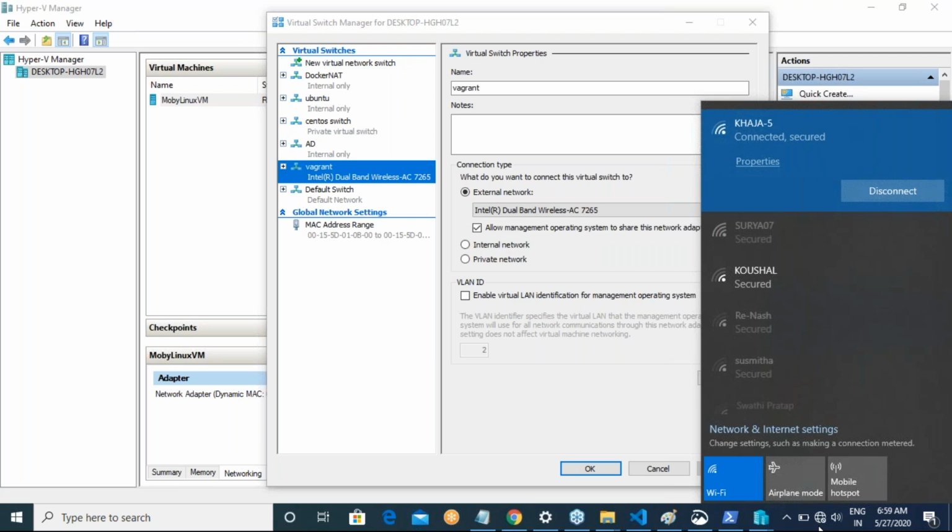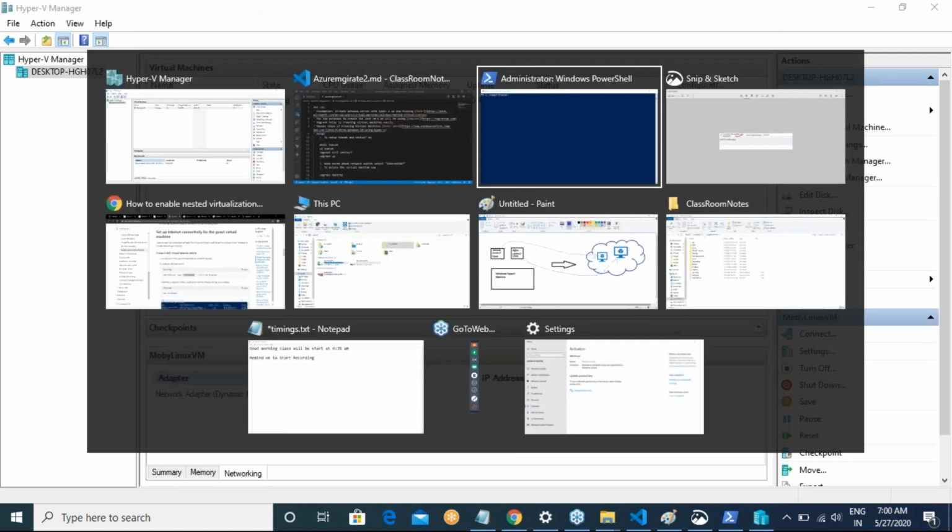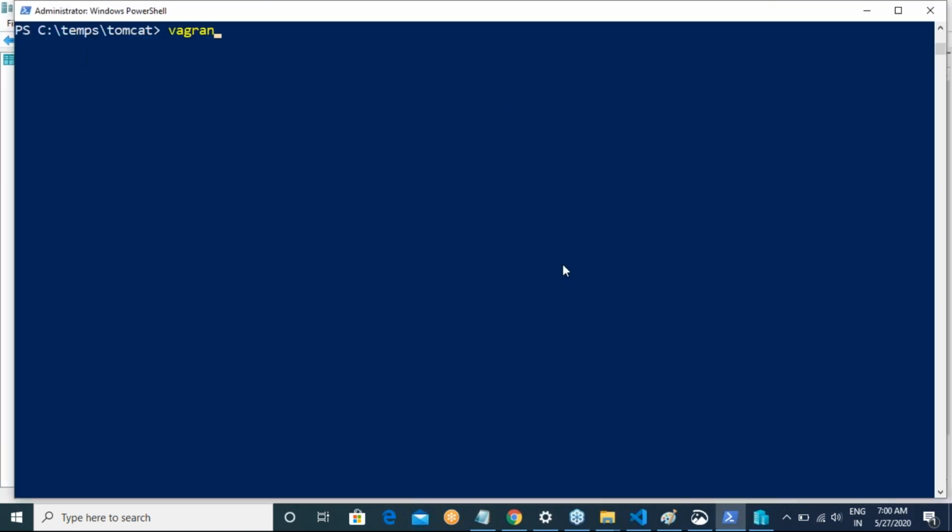Okay, right. So now let me try to do the same thing again. Okay, Vagrant up. This time it will be faster than what it was last time.